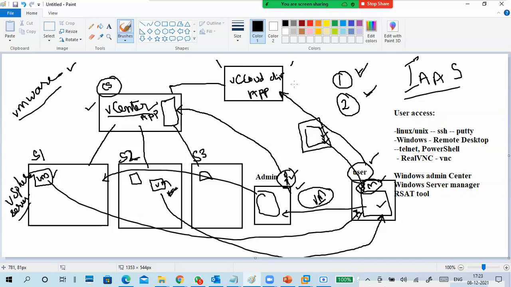So what is this vCloud Director? vCloud Director provides an interface to the users and also connects to our infrastructure. Next, guys, do you understand this point? Infrastructure as a service. Cloud. Yes, sir. Correct. Only one question I want to ask. The user created a virtual machine by logging in to vCloud Director. Where is this virtual machine located? Where is this virtual machine located?